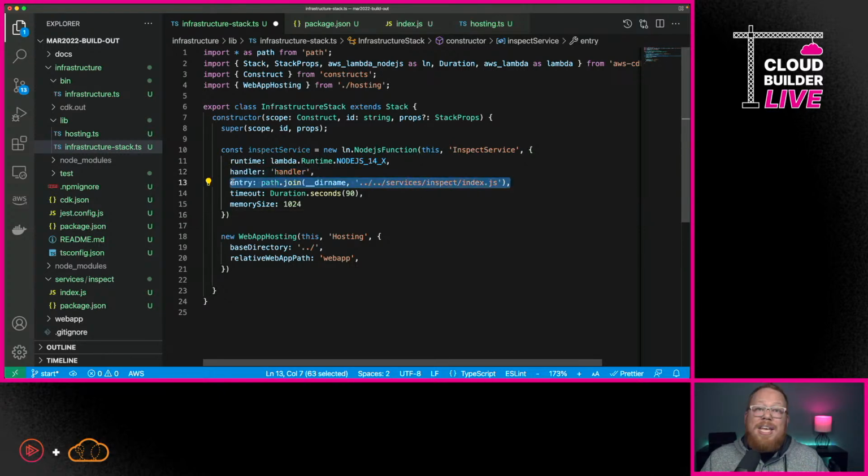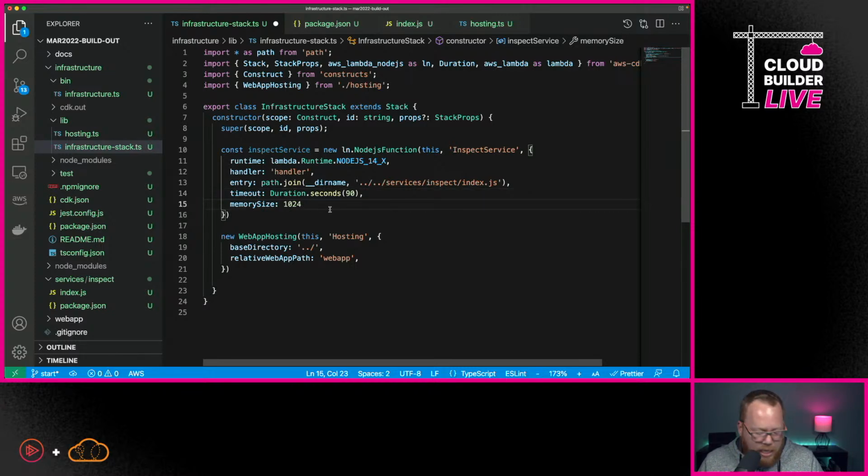And again, this is just within our mono repo. We're able to define all of this together, our front end, back end, and infrastructure code. We're saying that for our particular Lambda function, we want it to have a 90-second timeout, and we want it to have 1024 for the memory size, which is quite a bit bigger than the default, but we might be looking at some big images. So we need to have that included as a part of it.